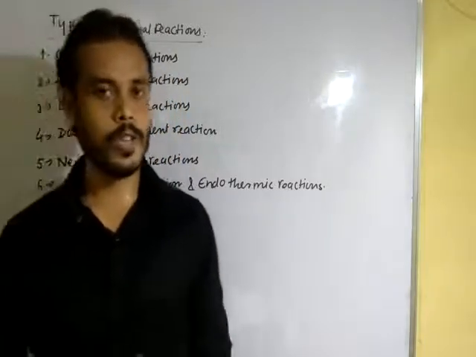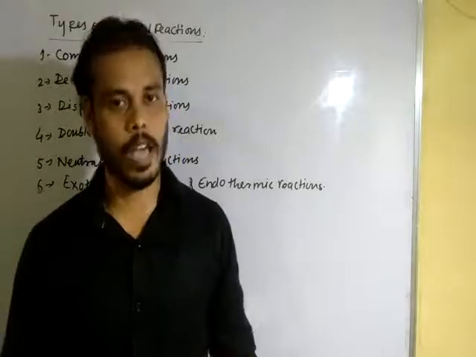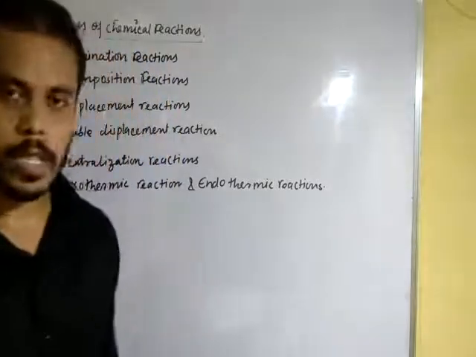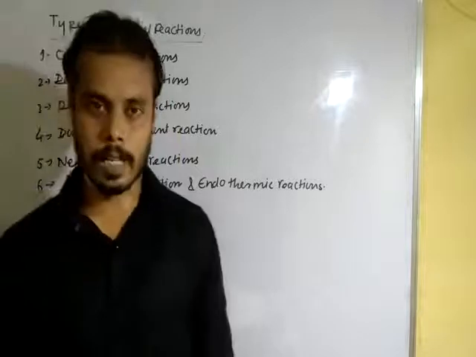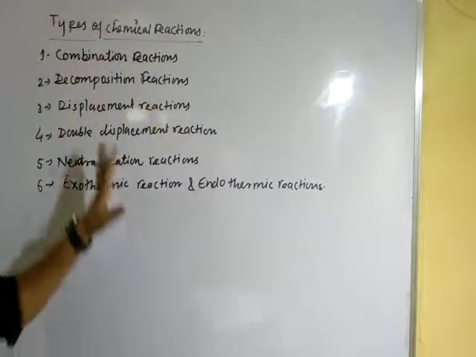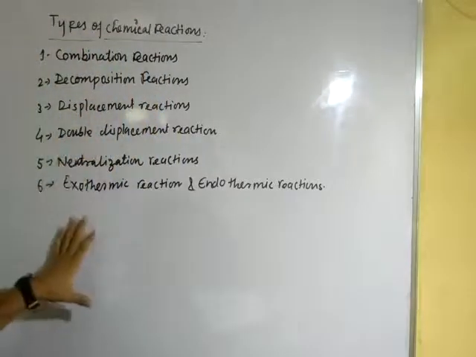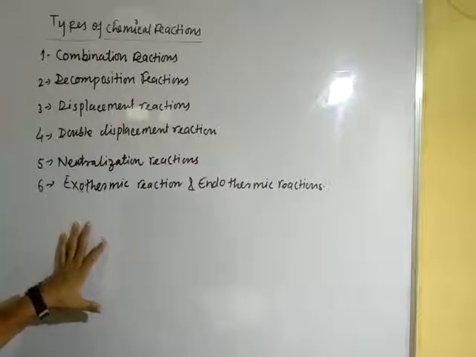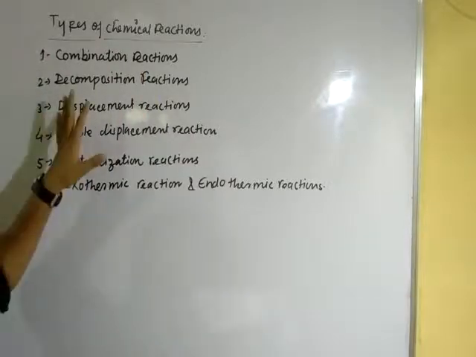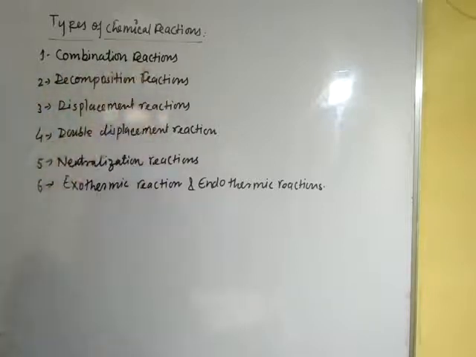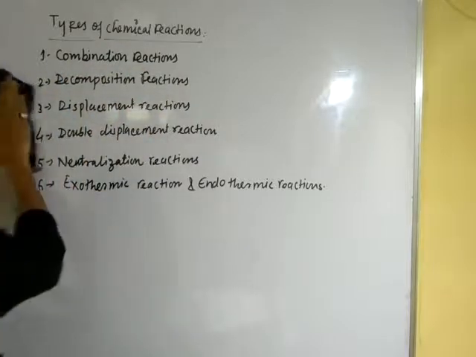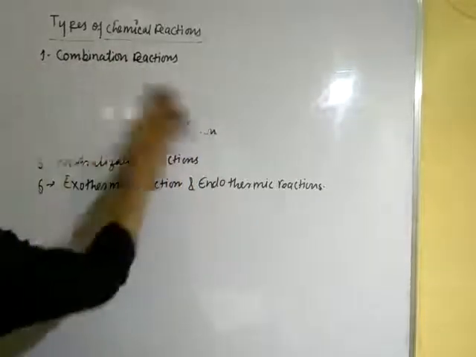But in your syllabus we will not have to discuss oxidation reactions and rearrangement reactions. Now we will discuss only the 6 reactions written here, one by one. First one is combination reaction.